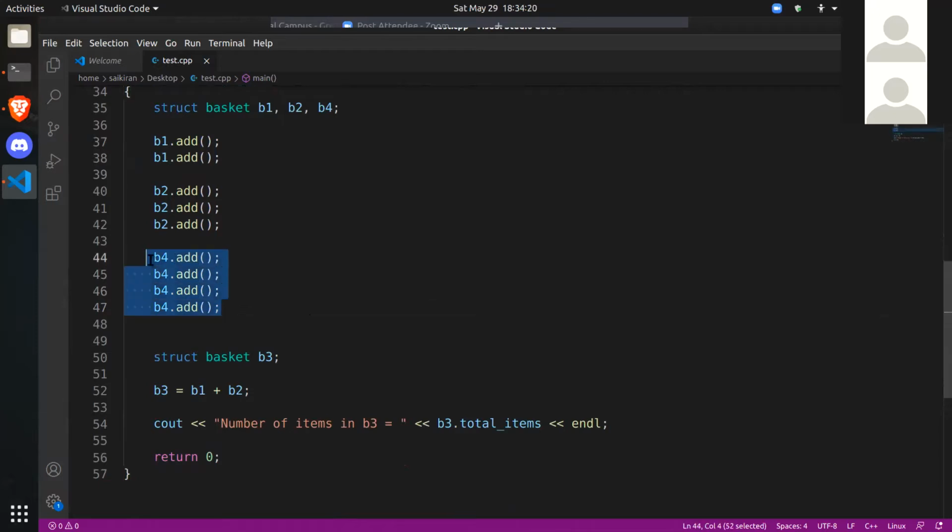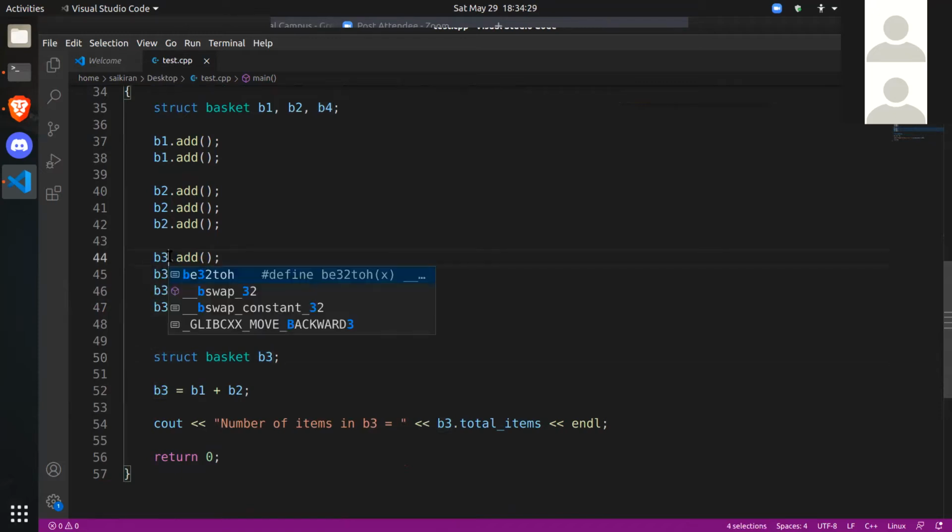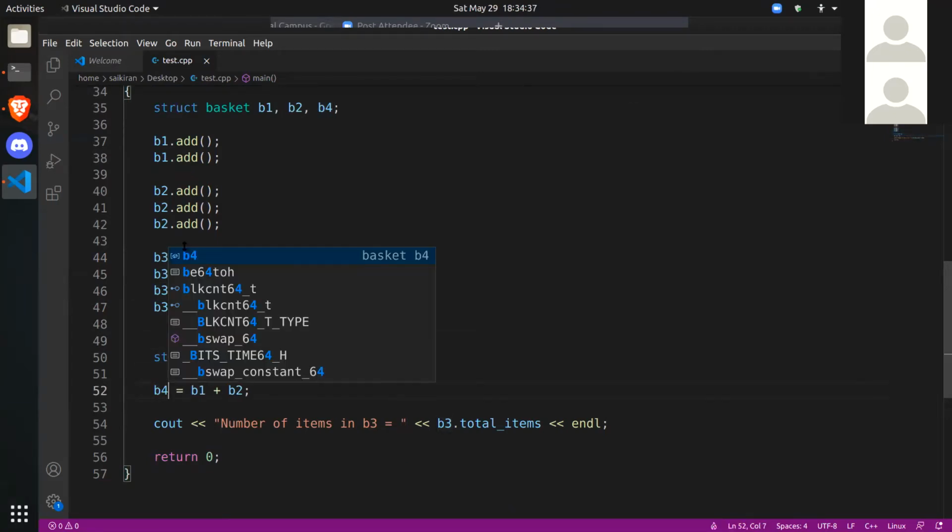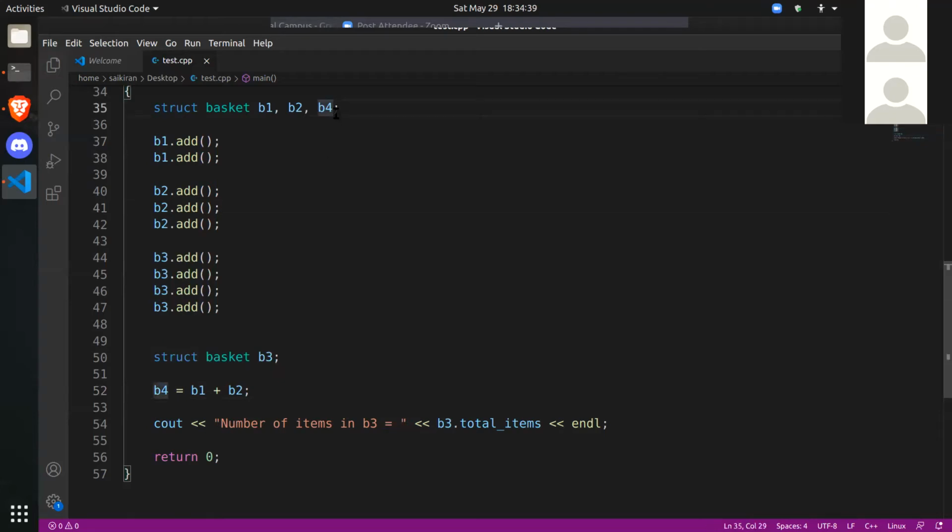Let all of these be B3, and let this be B4. Don't be confused. We have B1, B2, B3, and finally here we have B4. So B4 is the addition of B1 and B2, and you can also add B3 now.